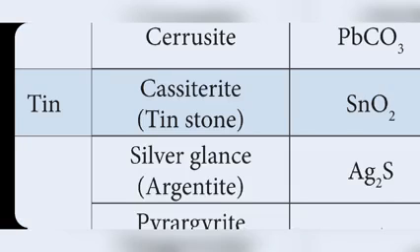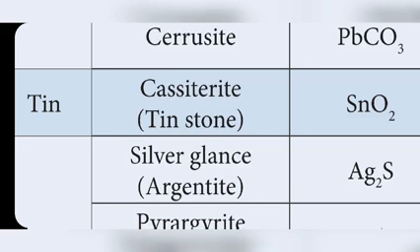Next metal, zinc: zinc blende, calamine, zincite. Zinc blende is zinc sulfide, ZnS. Calamine is zinc carbonate, ZnCO3. Zincite is ZnO, zinc oxide.